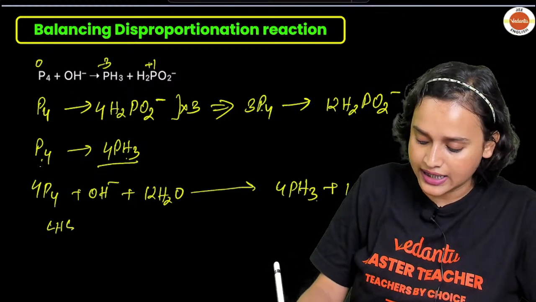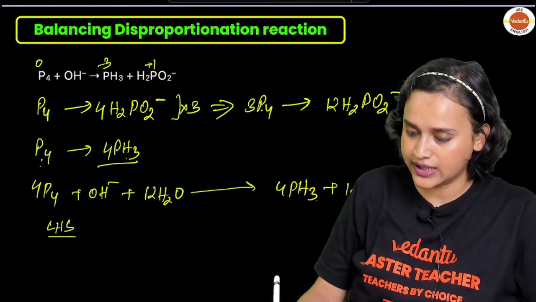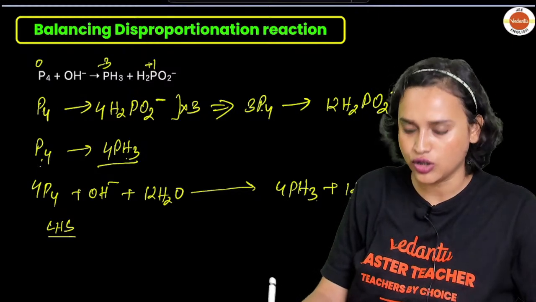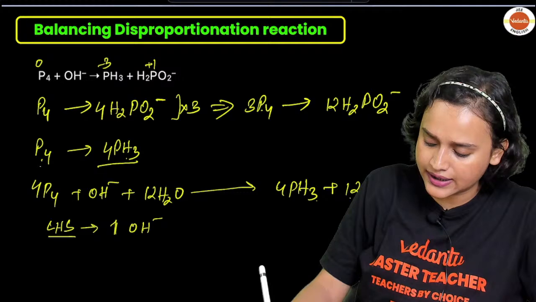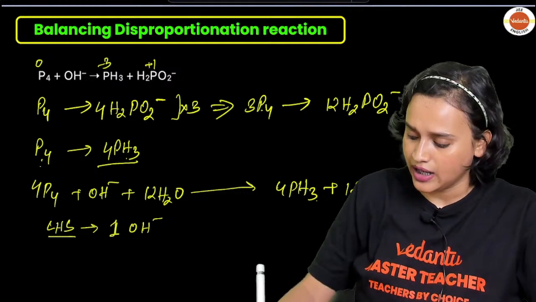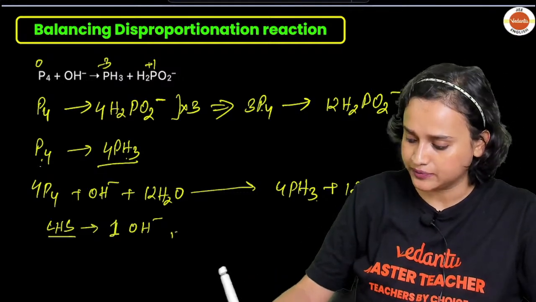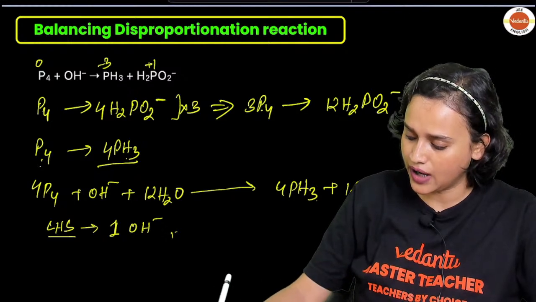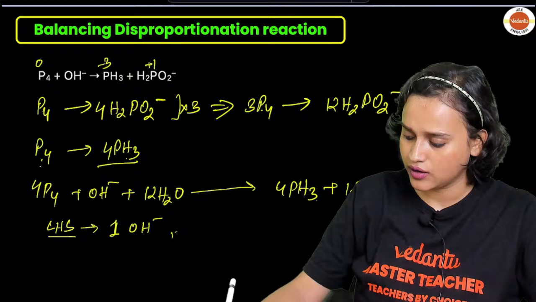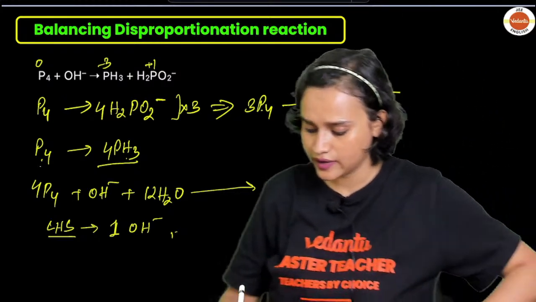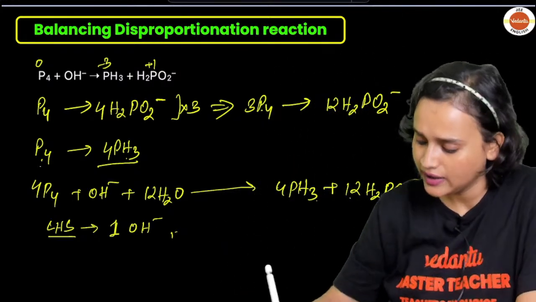Chalo. LHS, what do we see? We see 1 OH minus, right? 1 OH minus here. And on the RHS, how many oxygen do you have? 12, isn't it? Yes.